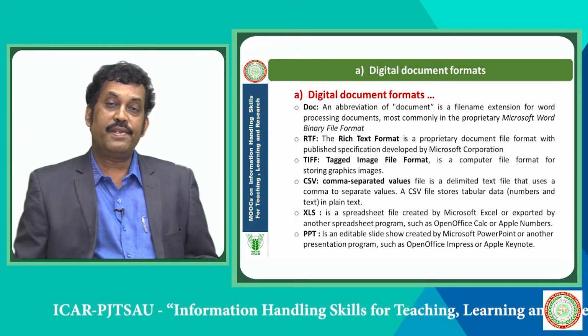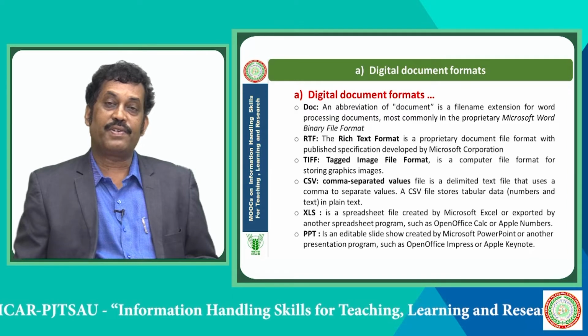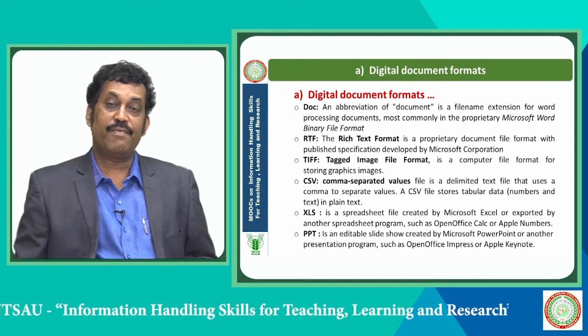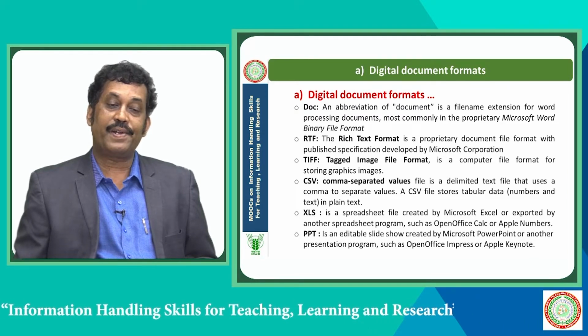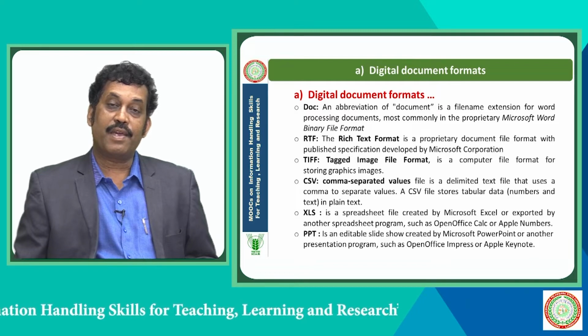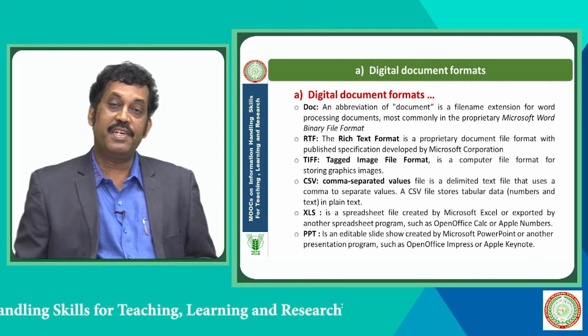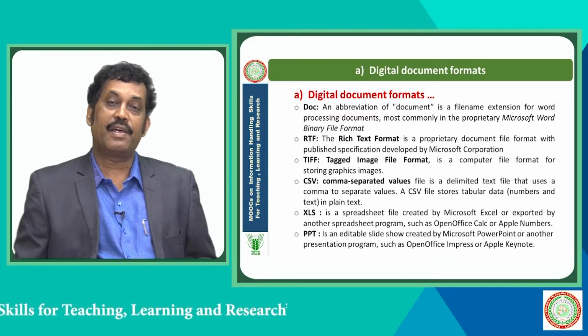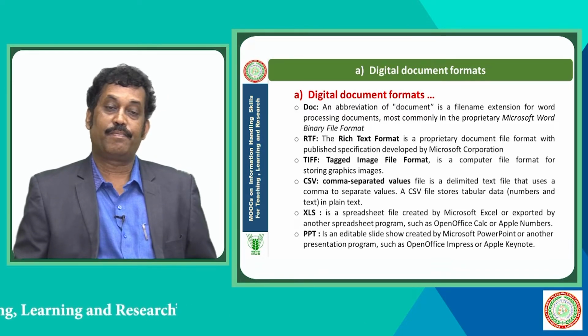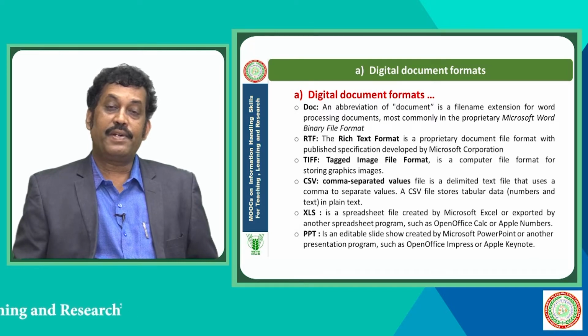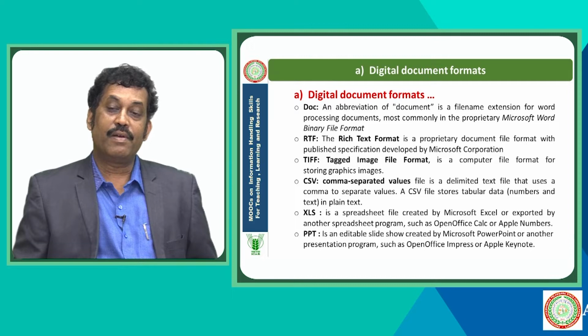So, in our digital information management process, we come across many file formats like doc, RTF, TIFF, CSV, XLS, PPT, PDF, JPEG, MPEG, MP3. These are widely used file formats. As far as text and document files are concerned, we are using the following file formats widely.